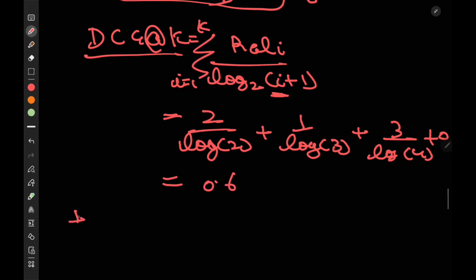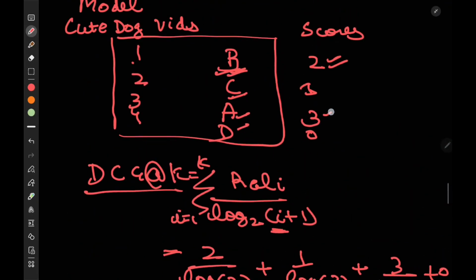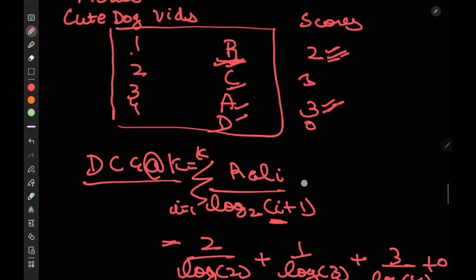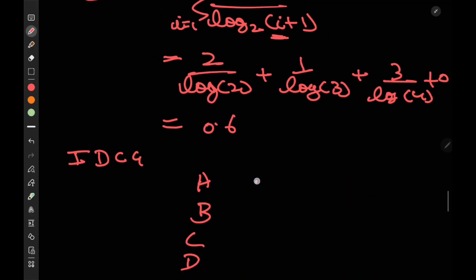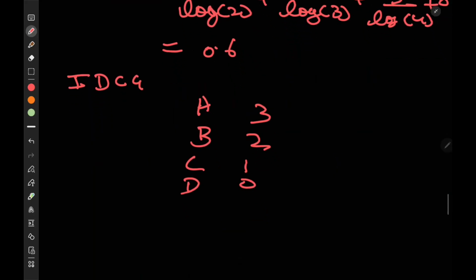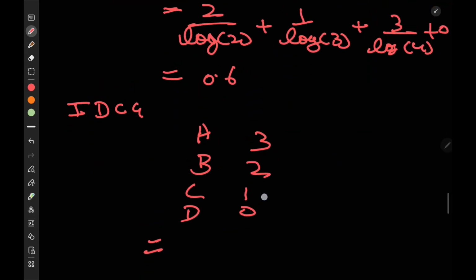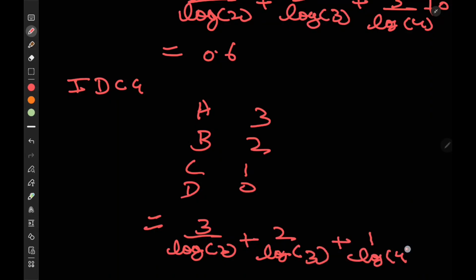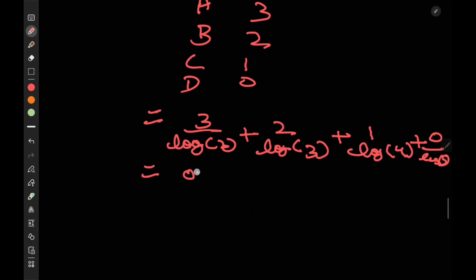Now what does this IDCG mean? IDCG means what should have happened ideally. Ideally, 3 should be at the top, then 2 should be there. So basically the order of the videos should be A, then B, then C, then D. The score should be 3, 2, 1, 0. And if I do the calculation, it should be 3 by log of 2, plus 2 by log of 3, plus 1 by log of 4, plus 0 by log of 5, right? Let's say this quantity comes out to be 0.9.